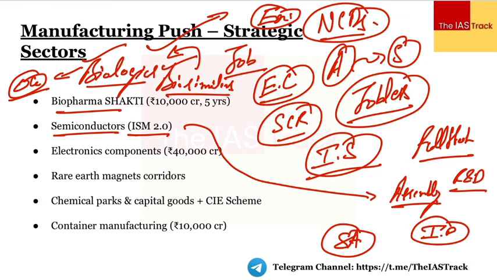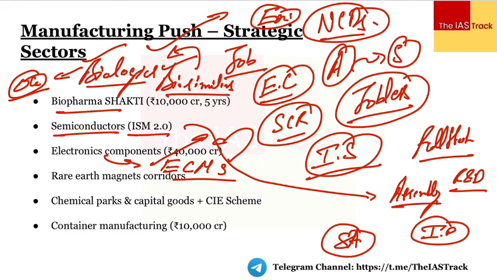Next thing the government is focusing upon is coming up with the electronics components manufacturing scheme. पहले की स्कीम है, नई स्कीम नहीं है, but yes, government is now focusing upon making sure that we increase the overall outlay. So the scheme is Electronic Component Manufacturing Scheme, ECMS. Previous outlay was something around 23,000 crores. Now we are going to increase it to 40,000 crores. Again, simple सा objective है कि भाई जो भी हमारे investment commitments हैं वो almost double कर दिए जाएं, और हम value addition करें, हम domestic value addition करें primarily in the electronics domain, because still we are critically dependent on China when we talk about the electronics import, right?